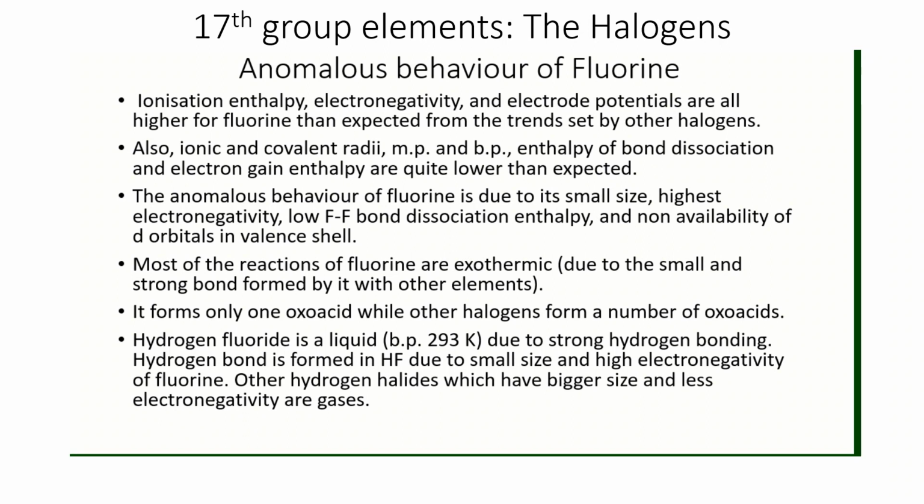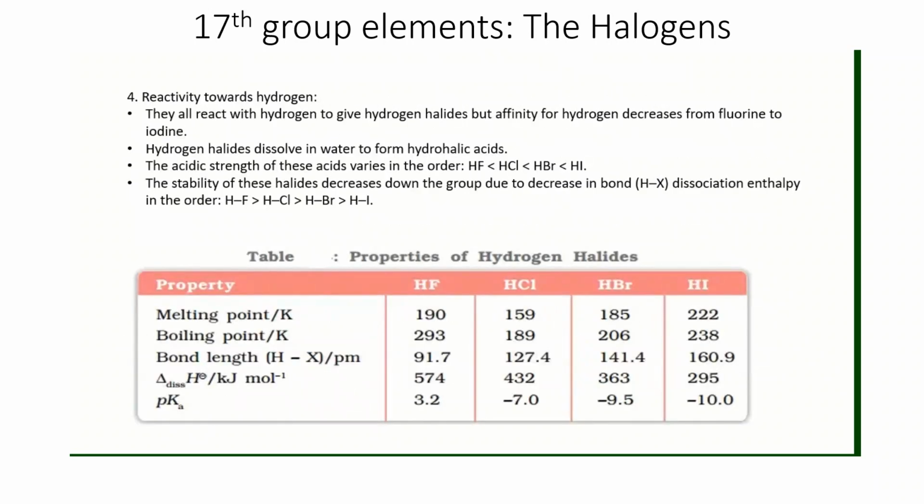One more important thing we will also discuss: fluorine forms two types of oxides, O2F2 and OF2, while others form many oxides. Right, so this is the anomalous behavior. Reactivity toward hydrogen. Again, this is very important. Many questions came on the basis of this table also.